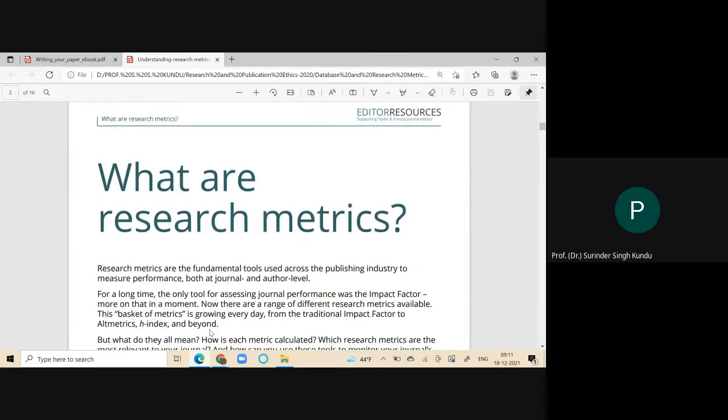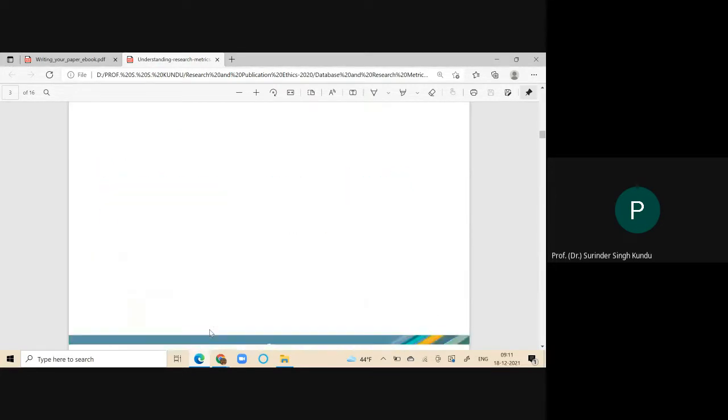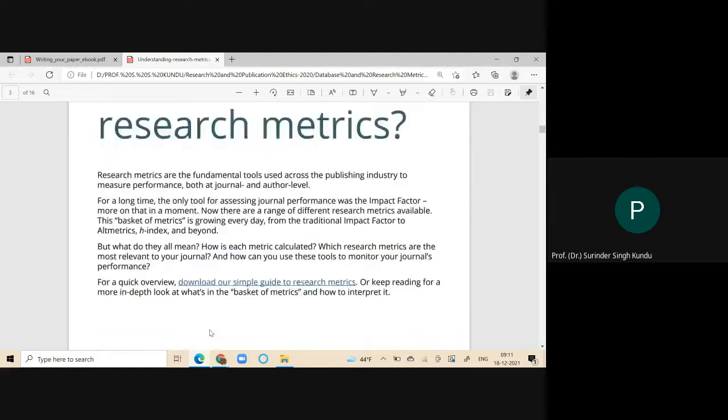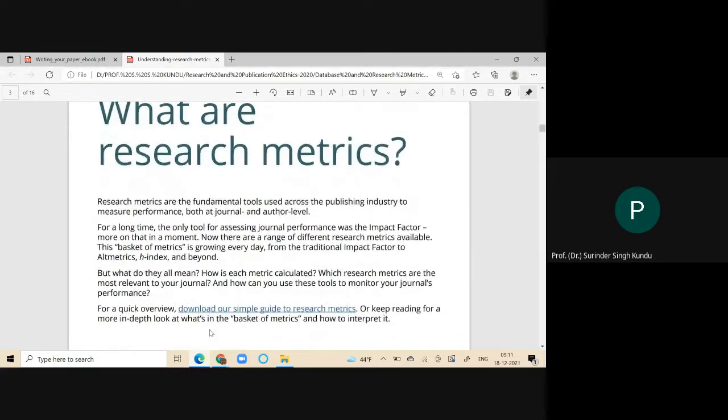As far as the definition is concerned, research metrics are simply the measures, the parameters to assess journal performance. It is based upon the impact factor, or sometimes it is known as a basket of metrics.